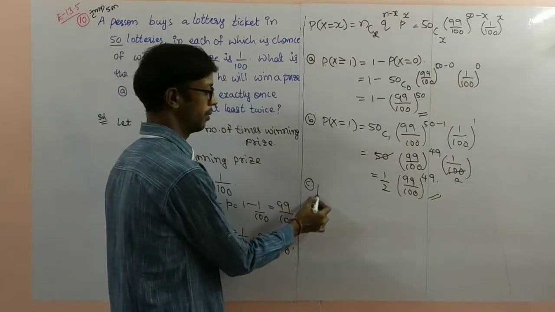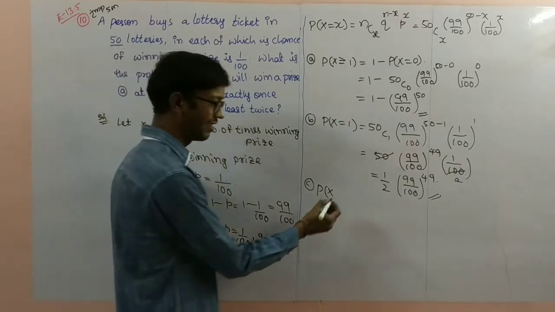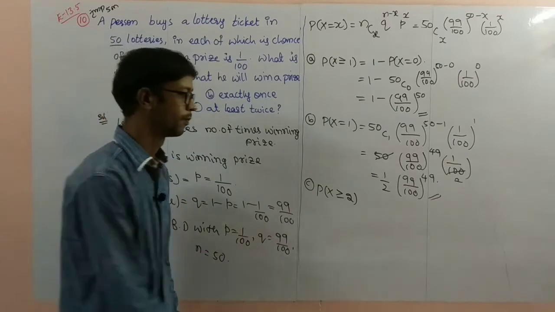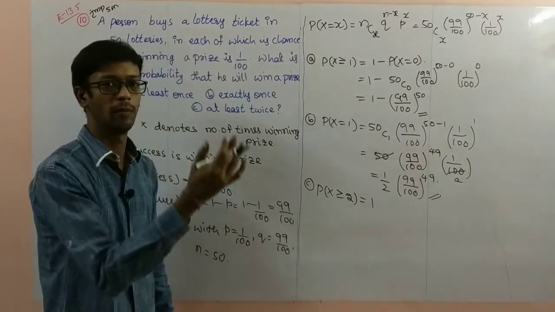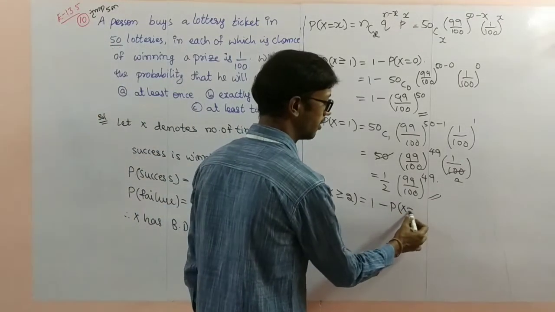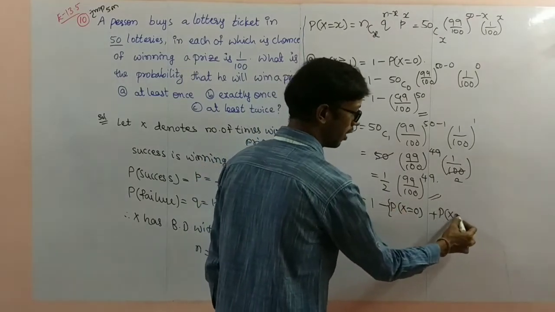Next, probability of x is at least twice. At least means greater than or equal to. So here, other than 2, the remaining lesser values you remove from 1, and you will get the direct answer: 1 minus the bracket, p of x equal to 0 plus p of x equal to 1.